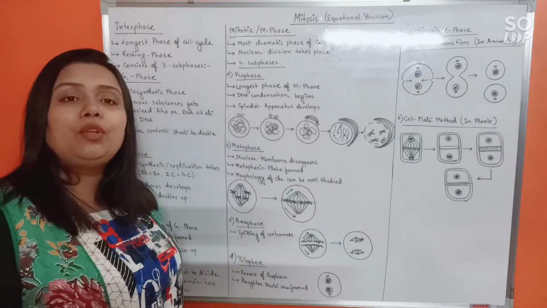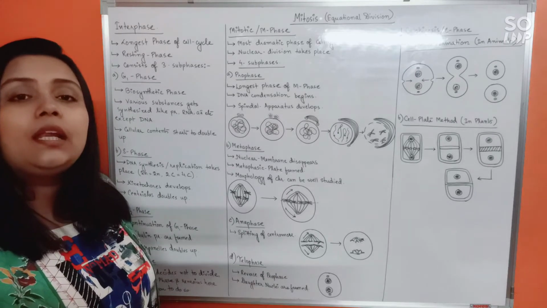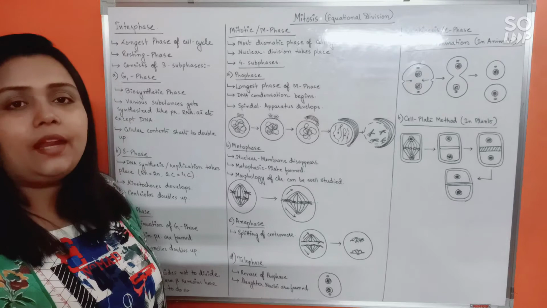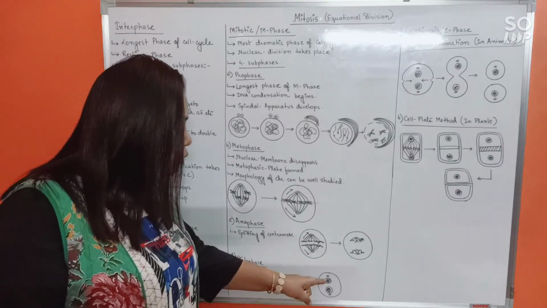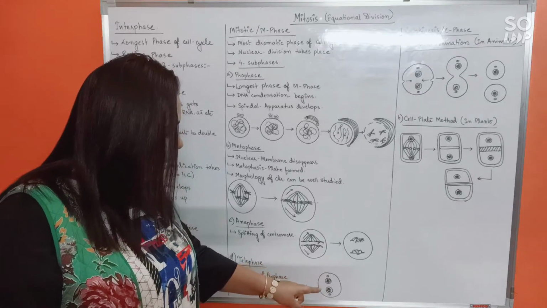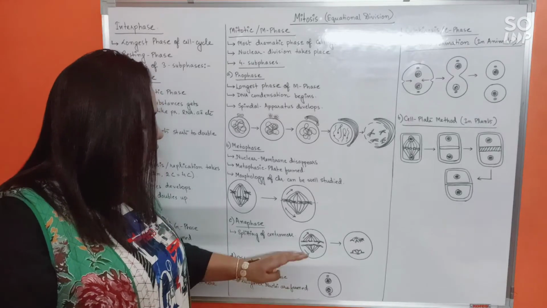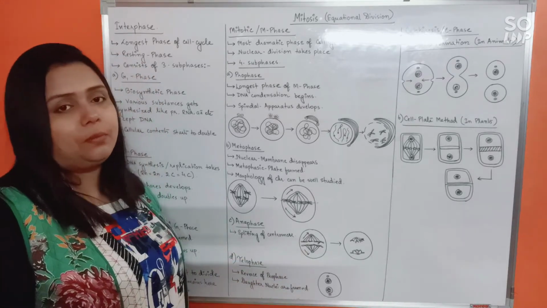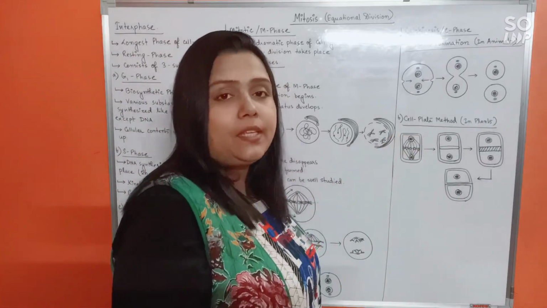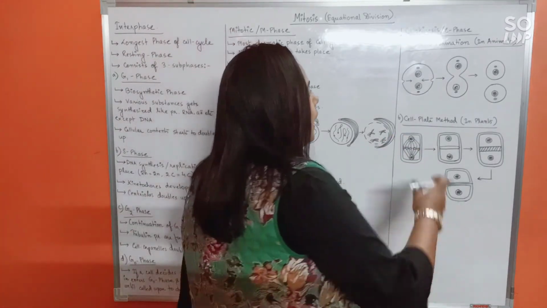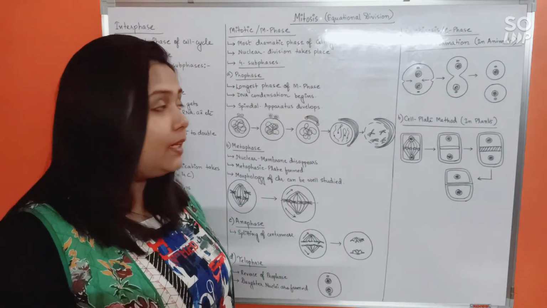Now the nuclear membrane will reappear, the nucleolus will also reappear. Likewise, the cell organelles will again reappear. So finally, at the end of the telophase, we can see two newly formed daughter nuclei present at opposite poles of the cell. This is where the M phase or mitotic phase will be completed. Alright. Finally, cytokinesis or C phase. In cytokinesis, there are two processes happening differently in animal and plant cells.